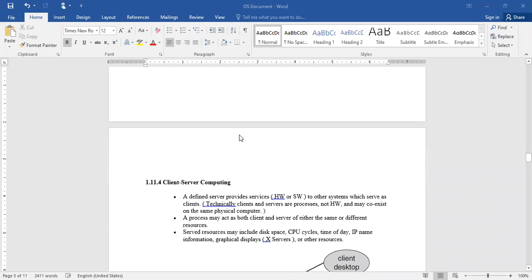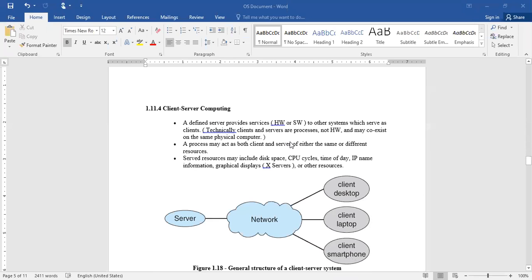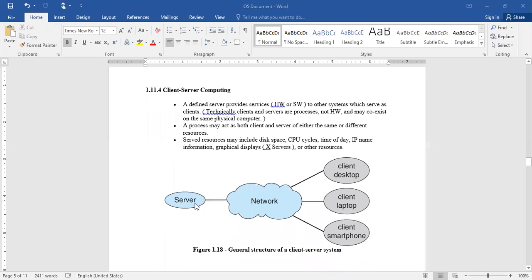Coming to client-server computing, as we discussed in the last class, it is a single centralized place where a number of systems are connected in different versions: desktop, laptop, and smartphone. By using these three, you are able to connect to Gmail. By using these three, you may connect to some other kind of server, like bank servers. For example, you want to access internet banking. That is possible using these three kinds of environments, provided you have a network, right?